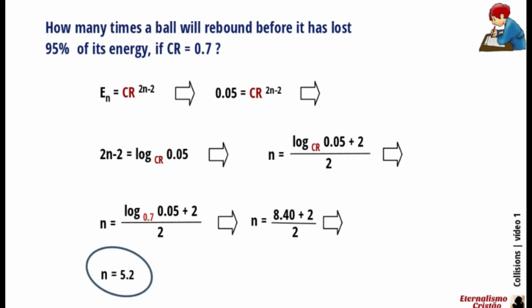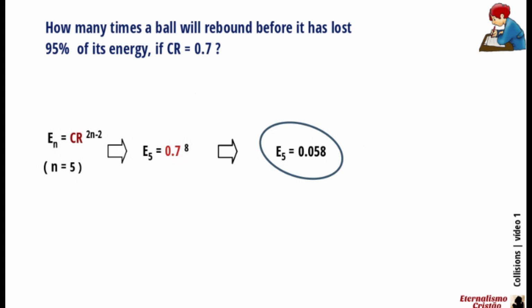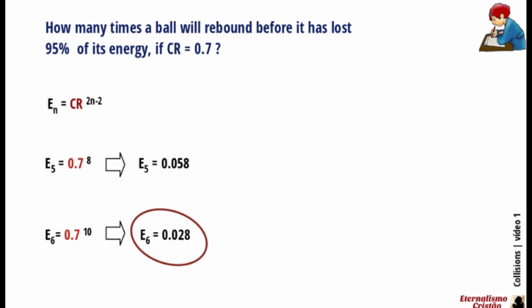The value of n, 5.2, tells us that when the ball goes to its fifth rebound it still has more than 5% of its initial energy. It has 5.8%. When the ball goes to its sixth rebound it has only 2.8% of its initial energy.